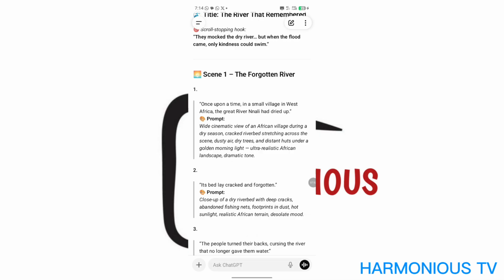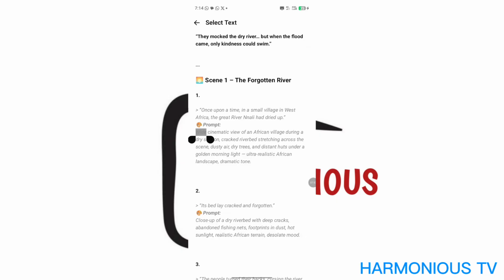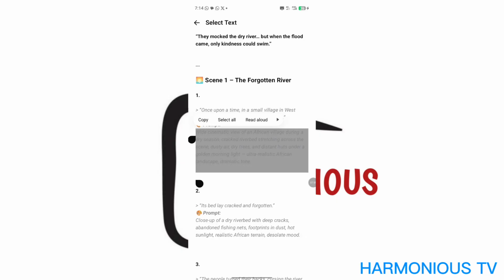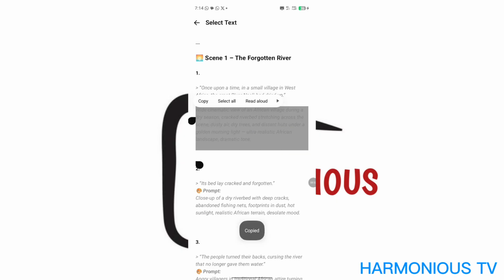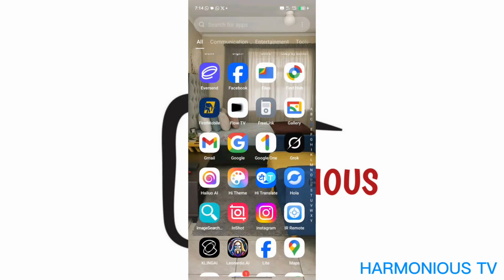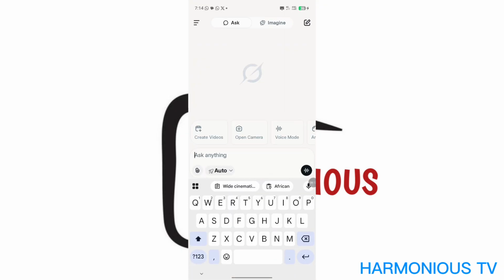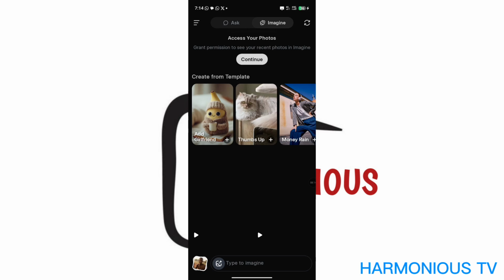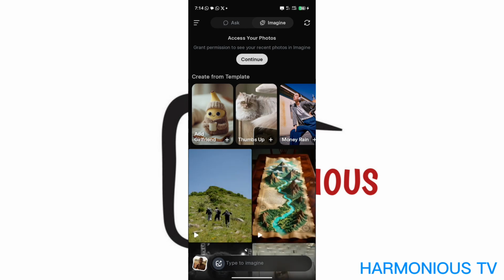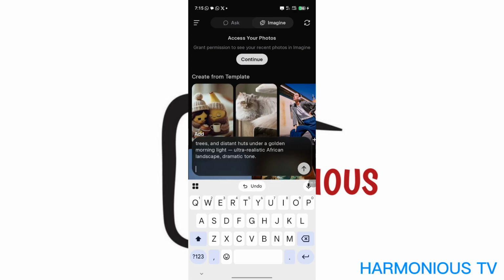Now you copy the prompt. We'll be copying the prompts one by one. This is the first prompt for scene 1. You copy it and take it to the Grok tool. So go to Grok, and then you go to imaging, and then you paste your prompt here. The reason I choose imaging is because we'll be turning it into a video. And then we'll wait for it to generate.